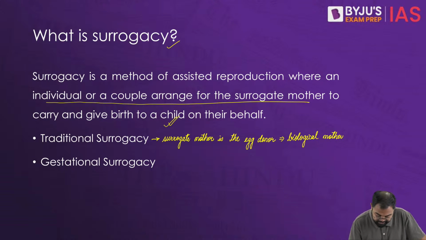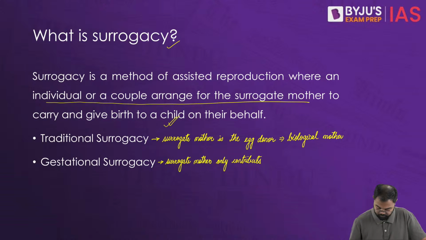So in gestational surrogacy, just understand this, the surrogate mother only contributes to embryonic development, meaning the development of the embryo happens inside her body.